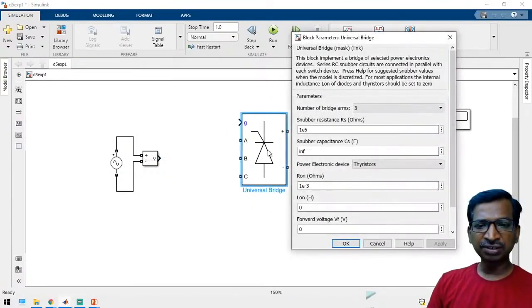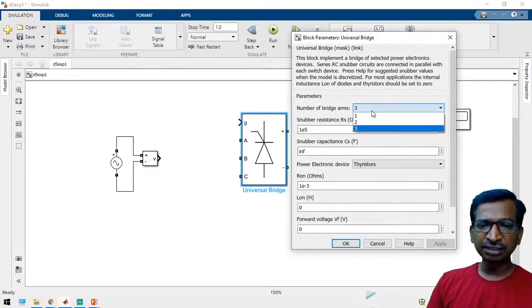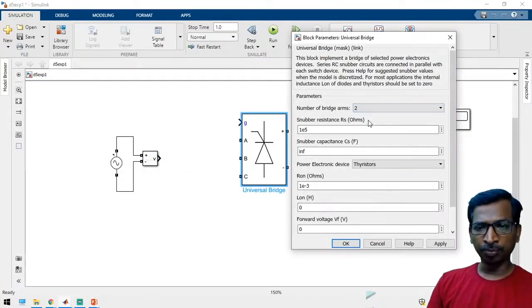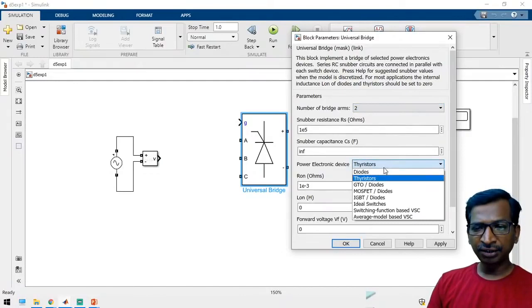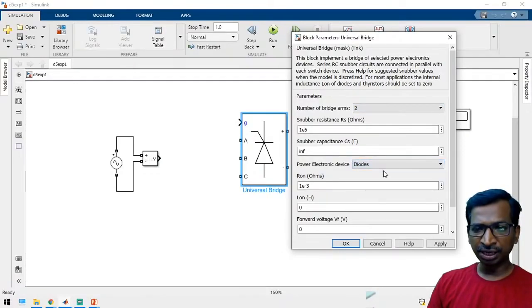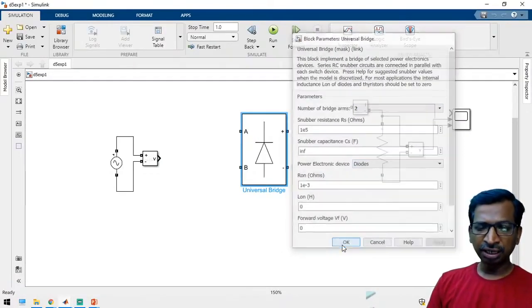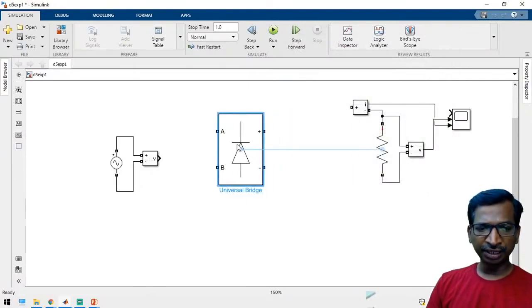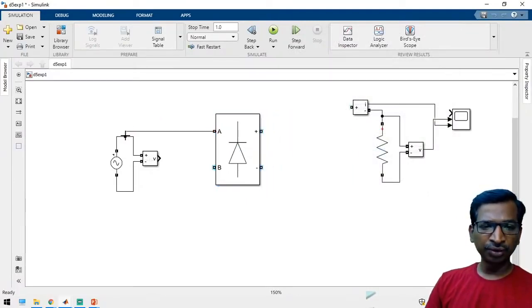This is common for everyone, single phase as well as three phase. For single phase, we need 2 arms, right? And here you can change all the components, diodes, you can check it. The same kind of output we had earlier we can get with this block. If you are going for three phase, then we have to use three legs.